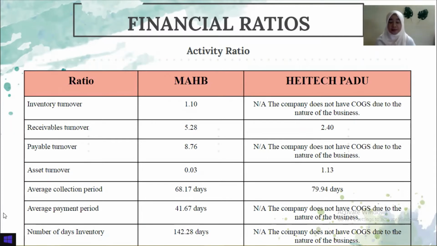It shows that MAHB has a high efficiency in order to collect its receivables. Same as the payable turnover, the MAHB has a ratio of 8.76 for paying its suppliers. And for the overall activity ratio, it shows that MAHB has a better performance of their business activity.